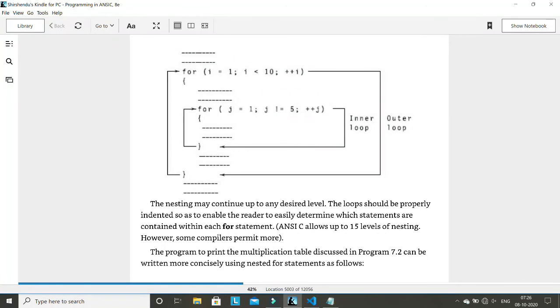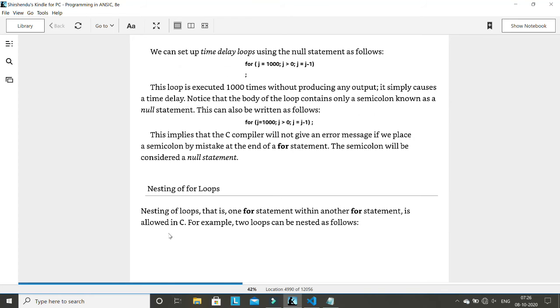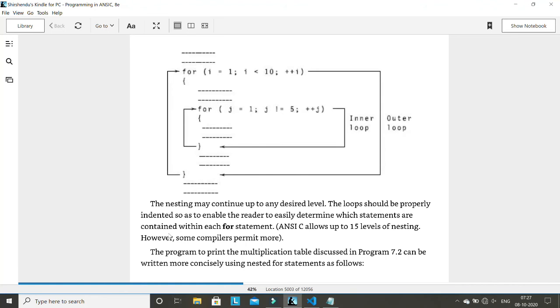I'll explain the nested for loop in detail when I go to two-dimensional arrays, because I have explained arrays only for one dimension, but for two-dimensional arrays, the nested for loop is very important. Here I'll quickly explain it without running any program. Nested for loop means a for loop inside a for loop, which is also true for other loops. For a while loop also, you can write a while loop inside a while loop, but I'm only explaining it in terms of the for loop.